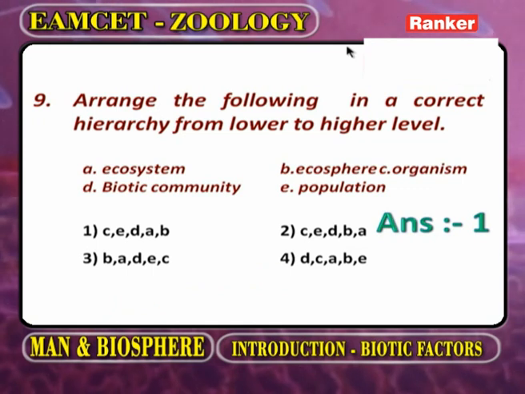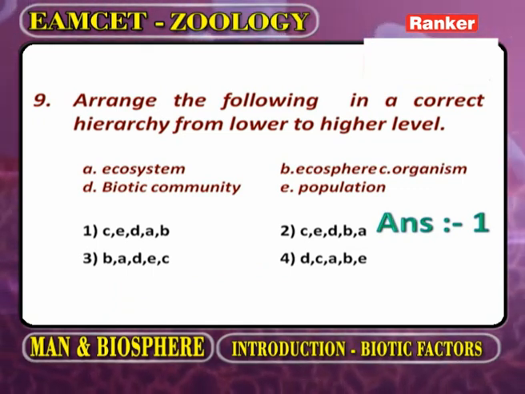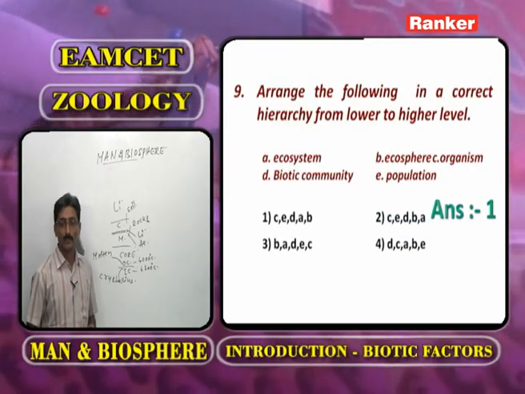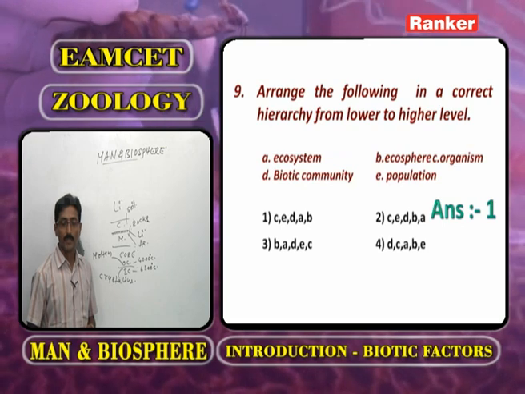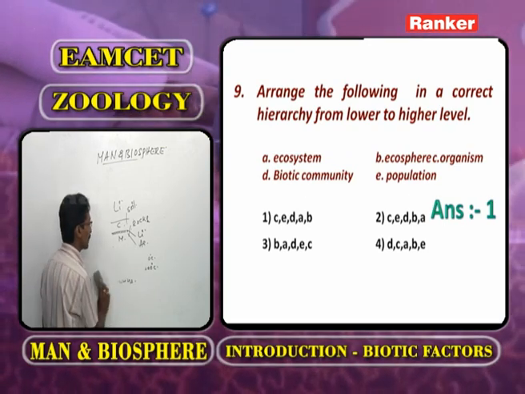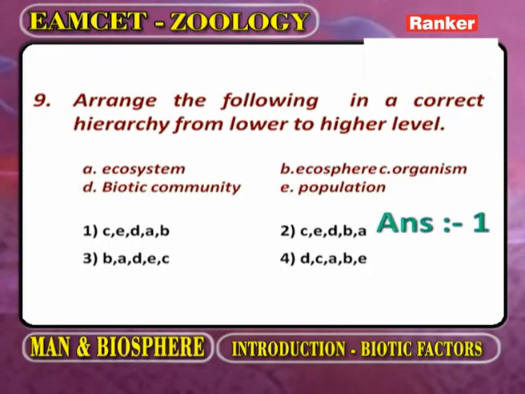Arrange the following in the correct hierarchy from lower to higher level. First we have to observe what options are given. One is ecosystem, second is ecosphere, third is organism, fourth is biotic community, and the fifth we call population. Now this question is related to the introductory part of Man and Biosphere.